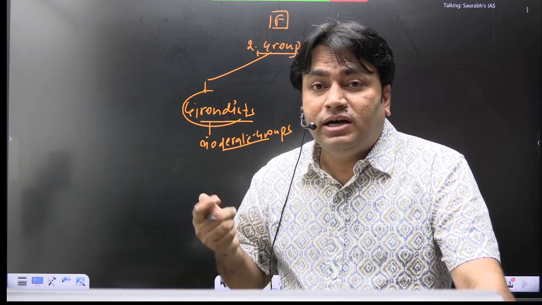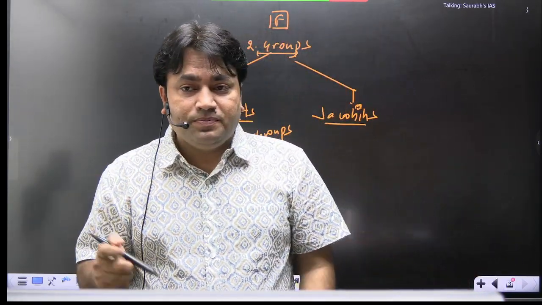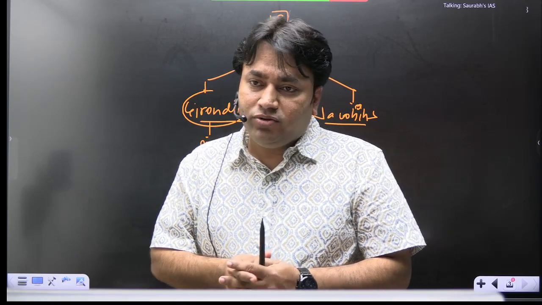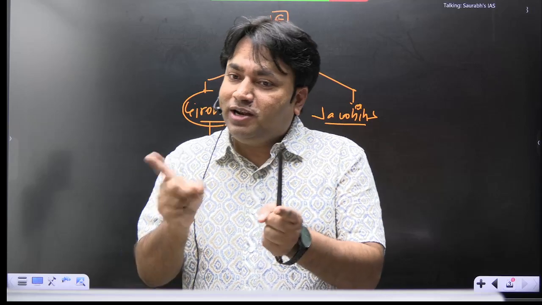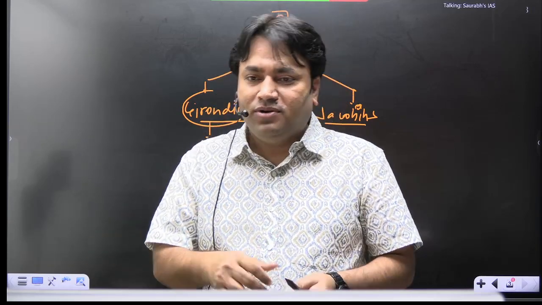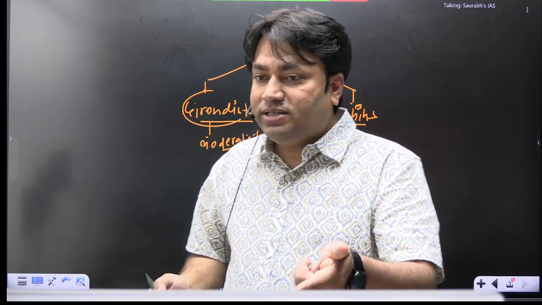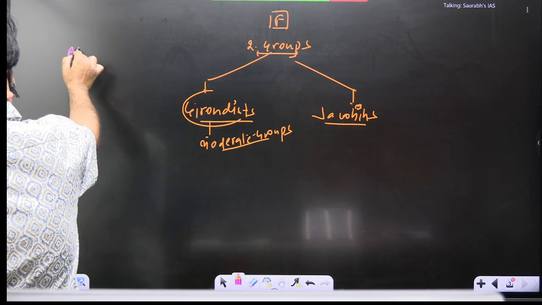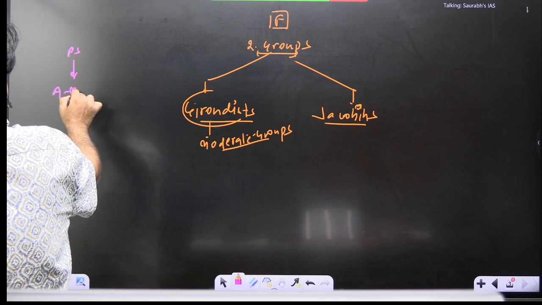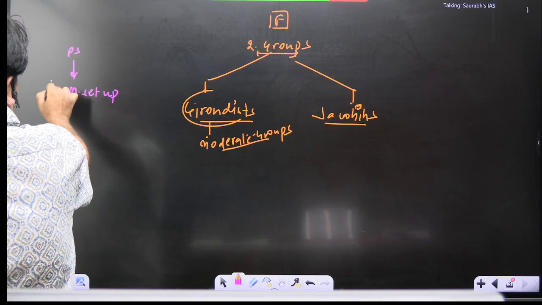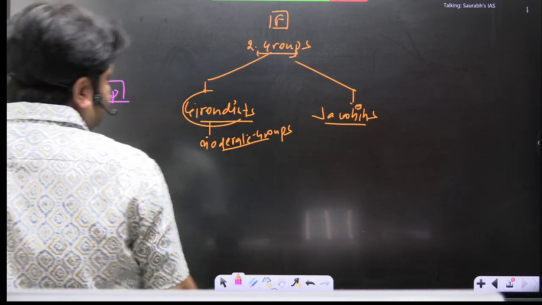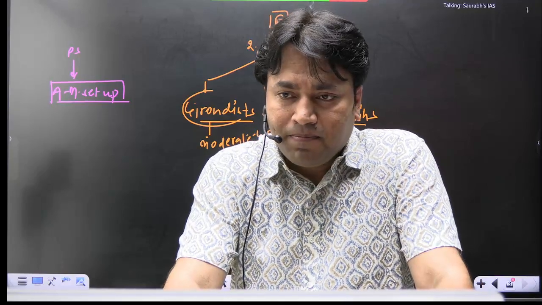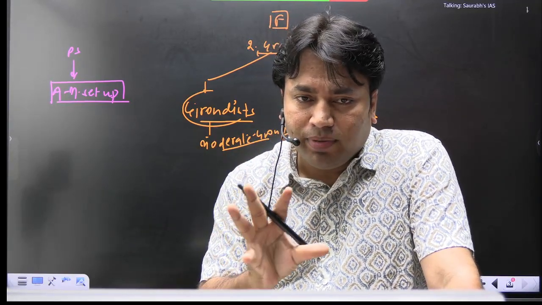For example, the ultimate aim of French Revolution was what? To bring revolution. यही तो था ना? Now what is the point here? To bring the revolution means to bring which political system? कौन सा political system लाना था? Before this, there was an absolute monarchical political setup in France. Absolute monarchism. There were no restrictions on the power of the ruler.